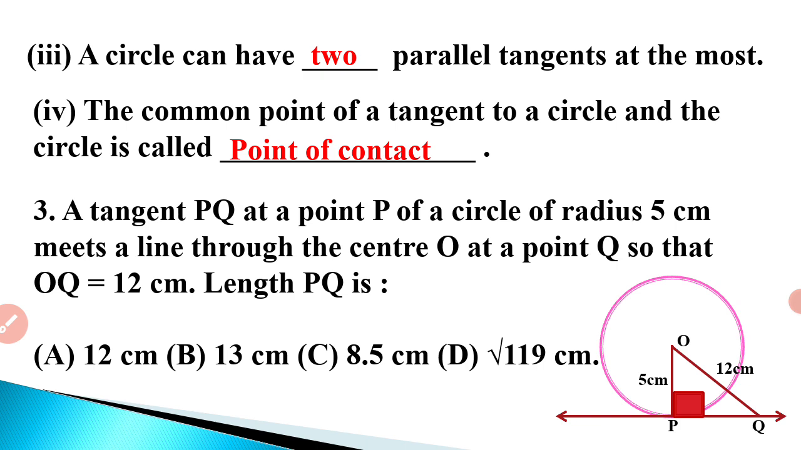Here I know the radius OP to be 5 cm and OQ, the hypotenuse, to be 12 cm. If I want to find the length PQ, which is asked in the question, I have to use the Pythagoras theorem. Using the Pythagoras theorem, I can calculate the value of PQ. The value of PQ comes out to be root 119 centimeters.